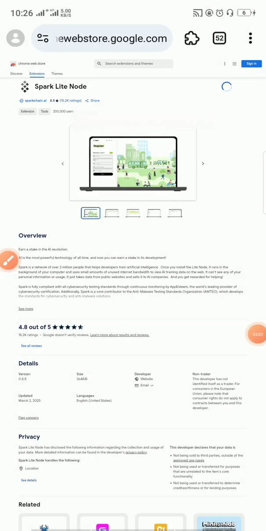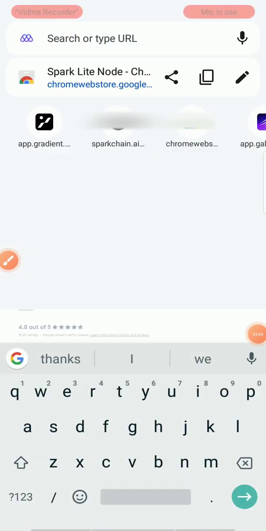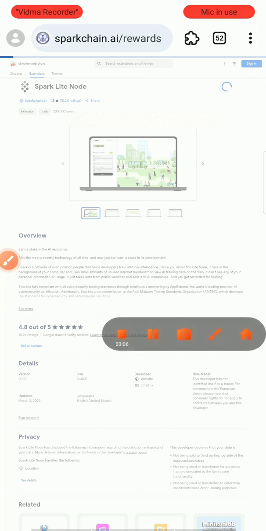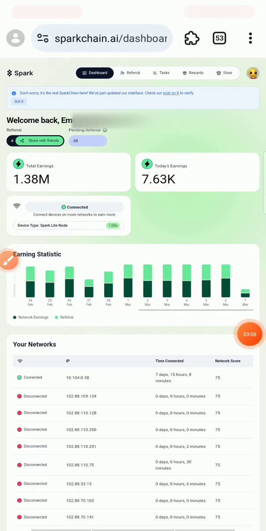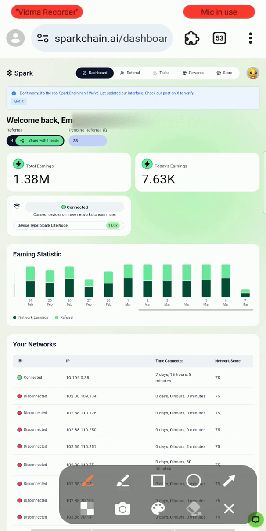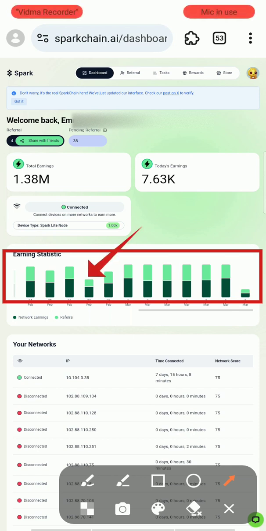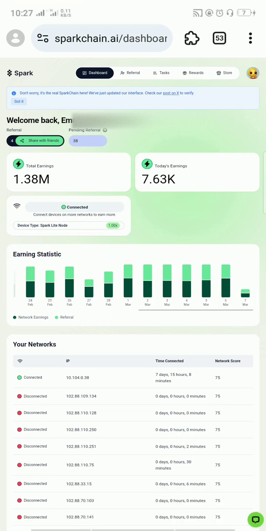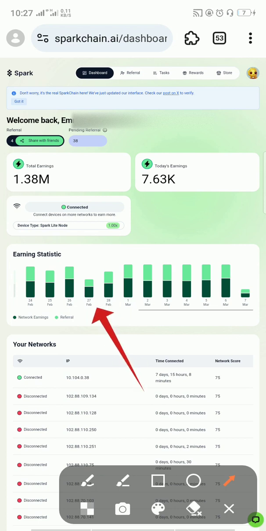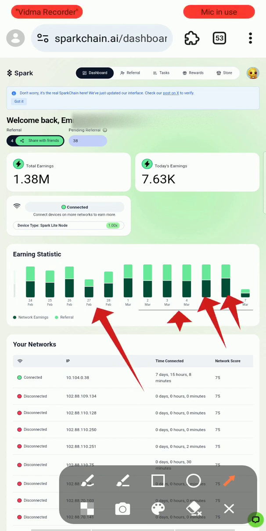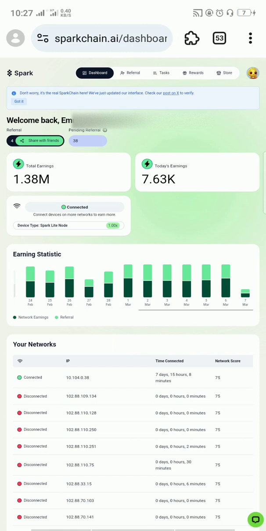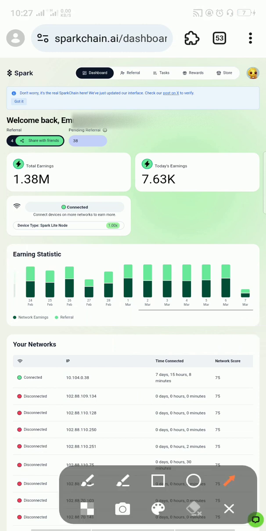Once you do that, you can come back to the Sparkchain AI page. As you can see right here, here's my dashboard, and this shows my earning stats, that's how many points I've been earning. This is the lowest, I think that's on the 27th of February. As you can see, all these ones today, it just started, so I'll be earning more points later.